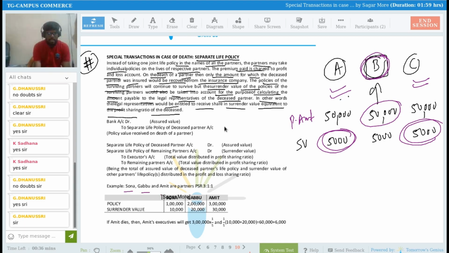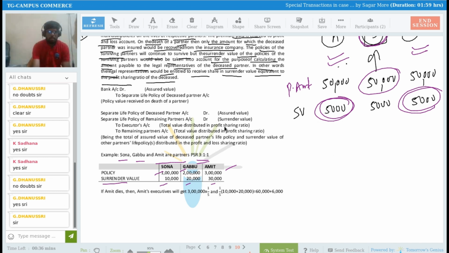See, Sona, Gabbu, and Amit are in a partnership firm. They are sharing the profits and losses in the ratio of 3:1. Policy amount is 1 lakh rupees, 2 lakh rupees, and 3 lakh rupees. Surrender value is 10,000, 20,000, and 30,000. Right? Okay. Now suppose Amit died. Then Amit's executors will get how much? Amit's executors will get, obviously, the policy amount of rupees 3 lakhs. Right?